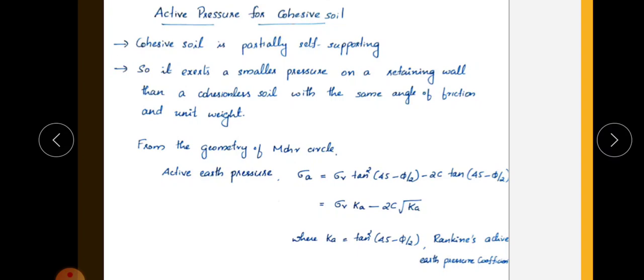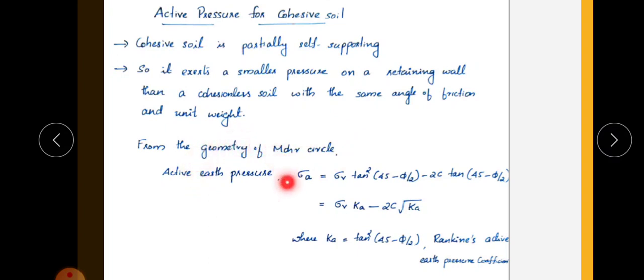So for a cohesive soil, if we provide a retaining wall, this cohesive soil will not exert too much pressure on the retaining wall, because it can stand by itself, since there is a cohesive force between the particles. So it will exert a smaller pressure on the retaining wall than the cohesionless soil with the same angle of friction and unit weight. The other physical parameters are the same, but it will exert a smaller pressure. We can derive the equation. Derivation is not required here; the equation is derived from the geometry of Mohr's circle.